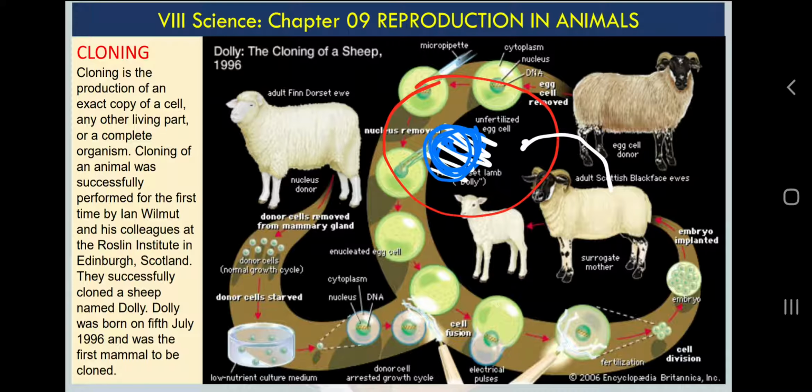Again they provided some chemicals and some situations, you can say, in laboratory conditions to develop this egg, and this egg developed into a baby sheep which is called Dolly. So the trick here is they collected the egg from one animal, and they provided the nucleus from another animal. So the animal we got was named Dolly in the 1990s. Dolly resembled not the sheep who gave birth to Dolly, but the sheep we collected the nucleus from.